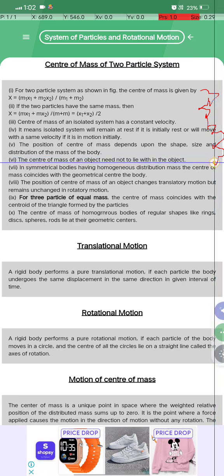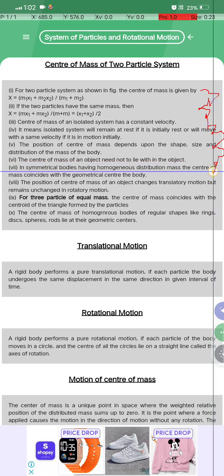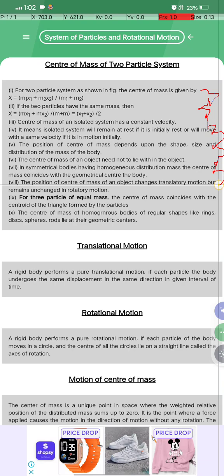The center of mass of an object need not lie within the object. In a symmetrical body having homogeneous distribution of mass, the center of mass coincides with the geometrical center of the body. The position of the center of mass of an object changes in translational motion but remains unchanged in rotational motion.